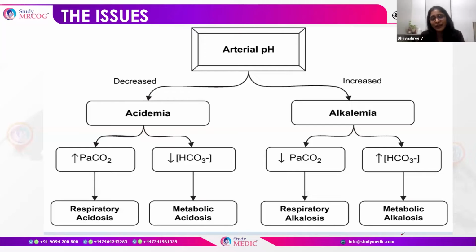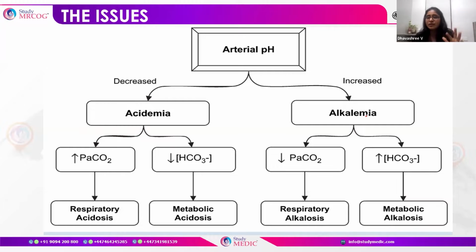When there is increased bicarbonate ion, it is metabolic, so it is metabolic alkalosis. So these are the 4 types of acid-base imbalance. Normally there can be simple acid-base imbalance, but there are compensatory mechanisms which take care of these imbalances.